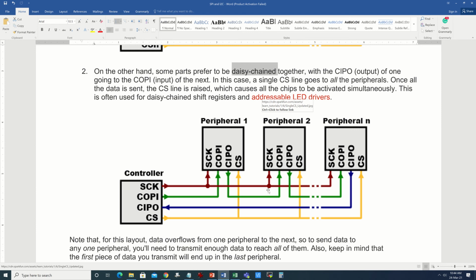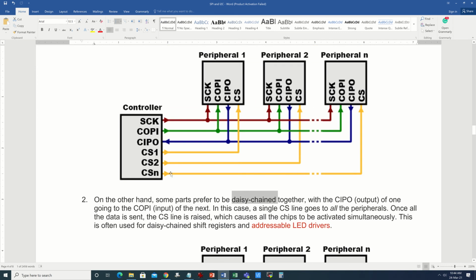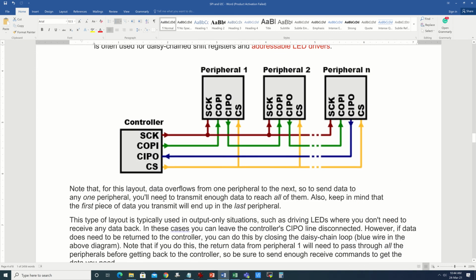So this daisy chaining method actually reduces the total number of connections, because here, unlike there are many chip select lines, here you have only one chip select line, which is having again common connection between all the peripheral devices. That means all peripherals are simultaneously activated, and you transfer a longer string of data or longer stream of data with a lot more clocks. Suppose you want to reach some signal to this device, you have to clock it. Let's say this is n equal to 3. In such case, 3 into 8 times clock should be applied over here.